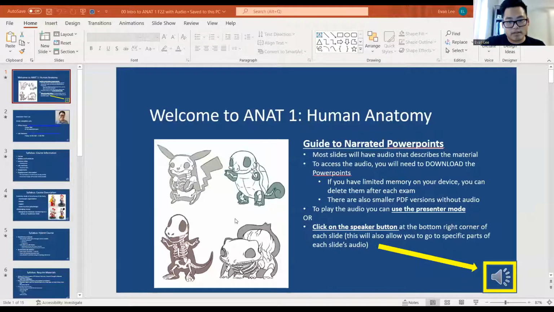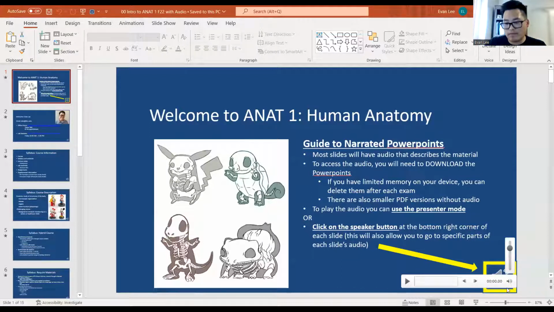So if you look closely, this is the standard format of the PowerPoint, as in this is how you would edit PowerPoints and look at things a little bit more generally. But it also has a narration that goes along with it as well. So you have two options to use the narration. If you click on this button, you'll see that there is a scrolling bar that is going to pop up, as well as a volume button.